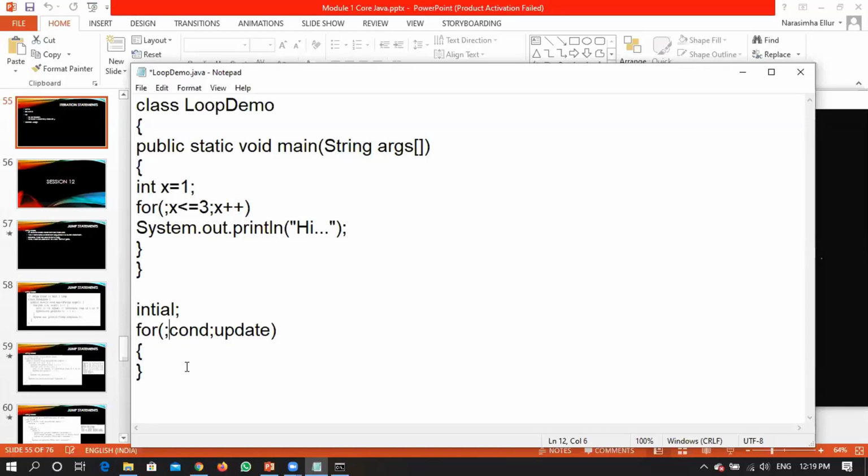Right? Say for example, if I didn't write a semicolon, what it thinks is, whichever is the first thing, whichever value you are writing here, it considers this one as an initialization.